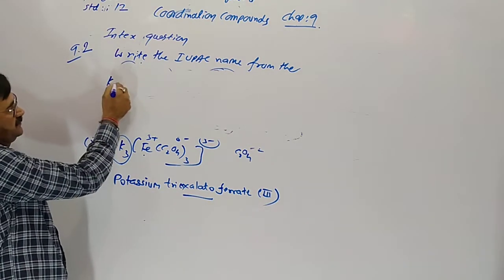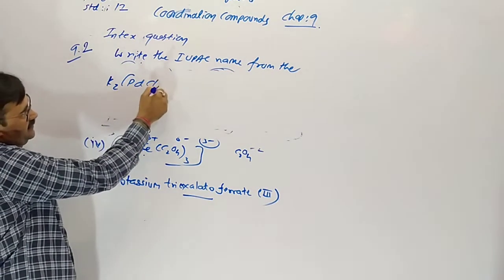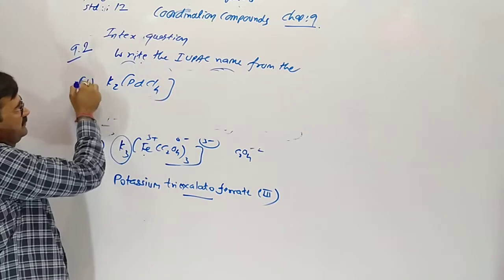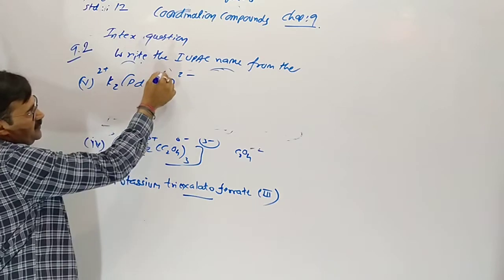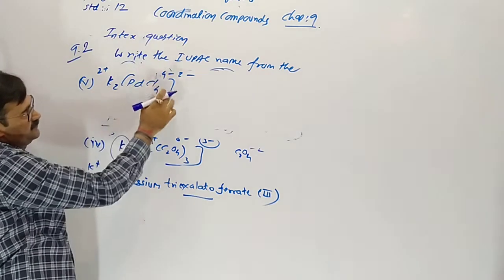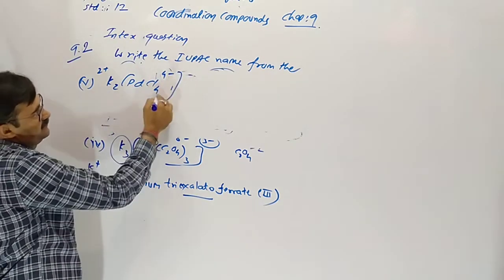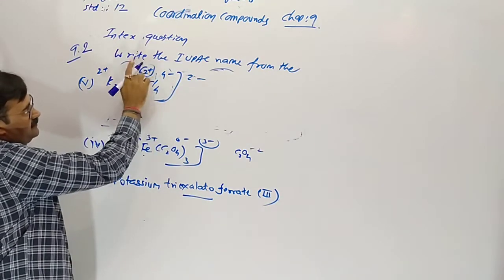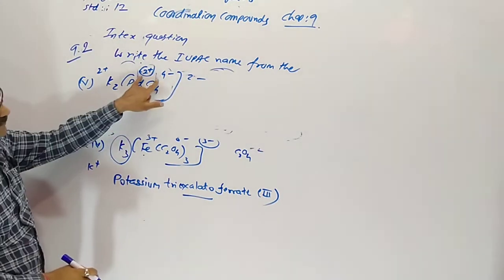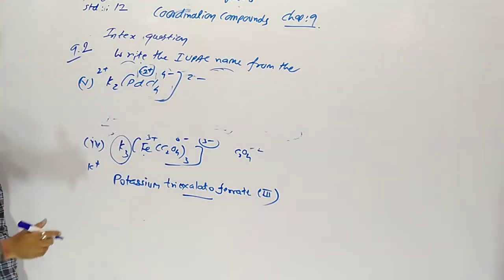Then fifth one, K2[PdCl4] is given. 2 potassium, 2 plus, here 2 minus, 4 chlorido minus 4. So here will be plus 2. Why? Addition of both should be minus 2.